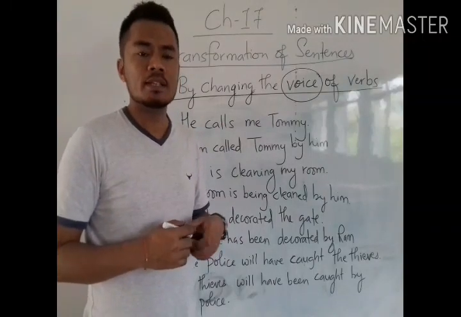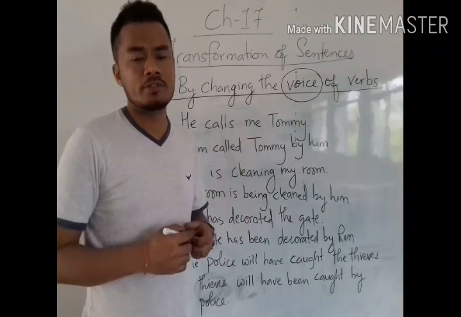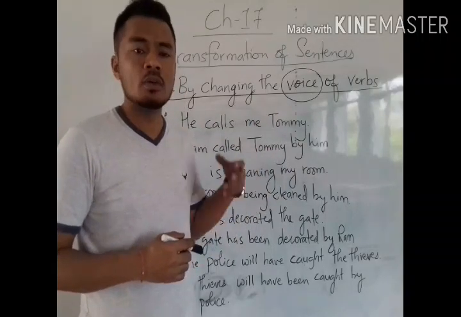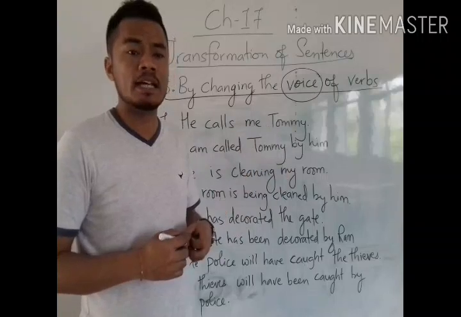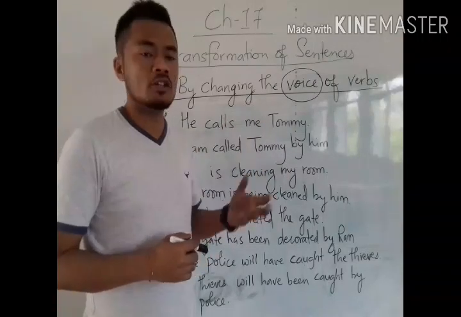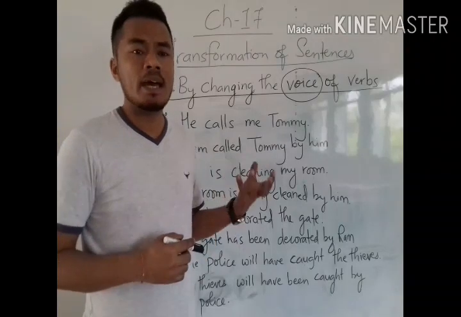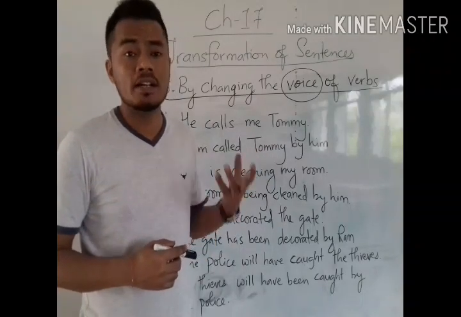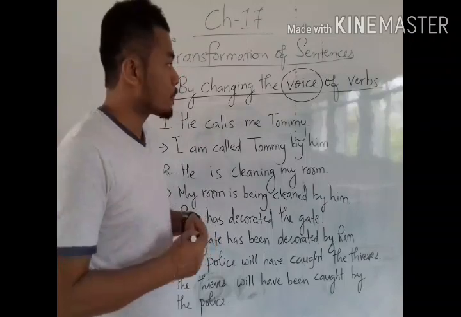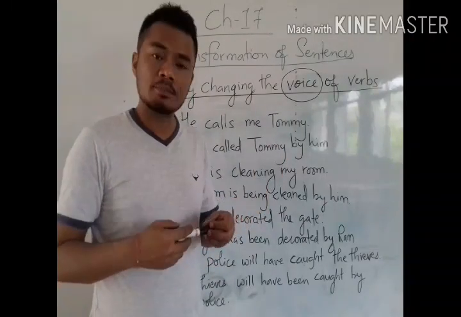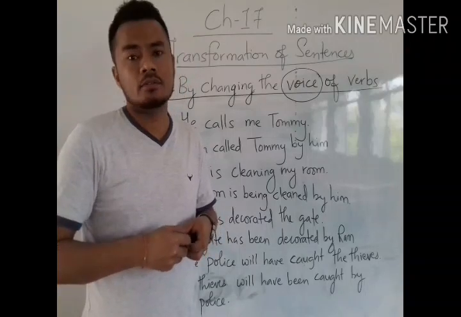Voice of verbs means the forms of verbs. Not only the forms of verbs, here we have to understand that when we understand the voice of verbs, it is understood in a manner of how the action is done by the subject. The forms of the verbs tell us about the action.